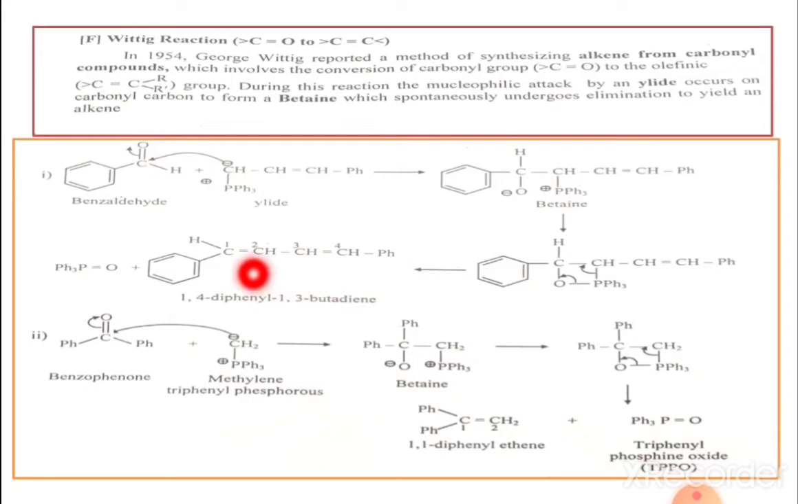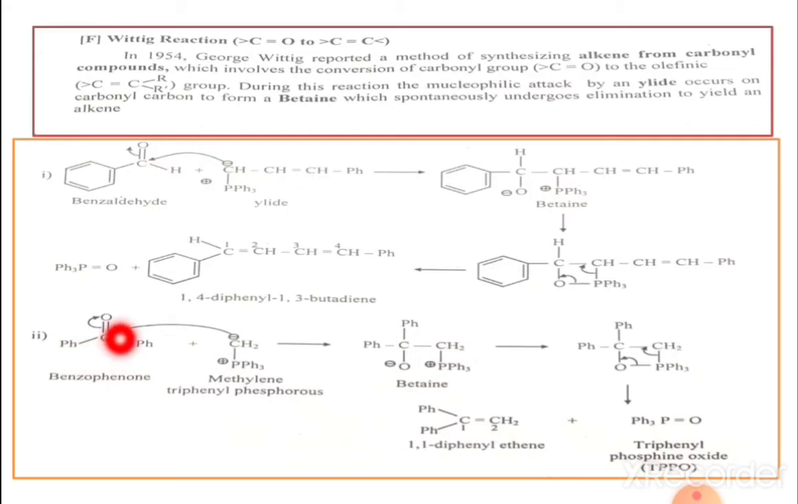If you give numbering for the nomenclature of this product, it is 1, 2, 3, 4. At the 1 and 4 positions there are two phenyl groups, therefore 1,4-diphenyl, and at the 1 and 3 positions there is a double bond, therefore 1,4-diphenyl-1,3-butadiene. And here is a byproduct, triphenylphosphine oxide. So in the Wittig reaction, it is simple: the conversion of carbonyl oxygen to a carbon-carbon double bond.